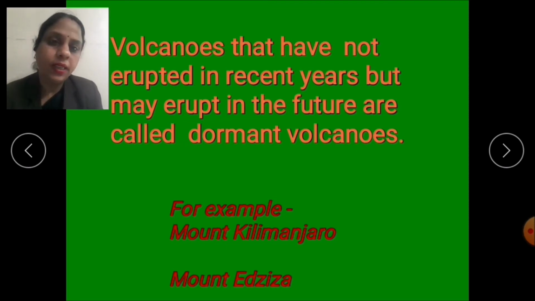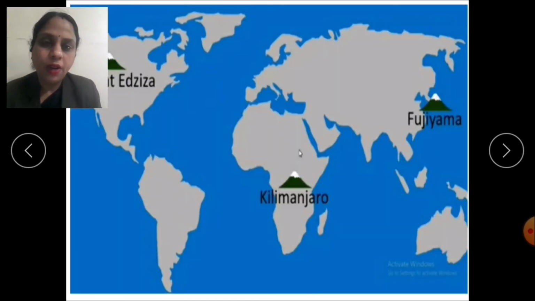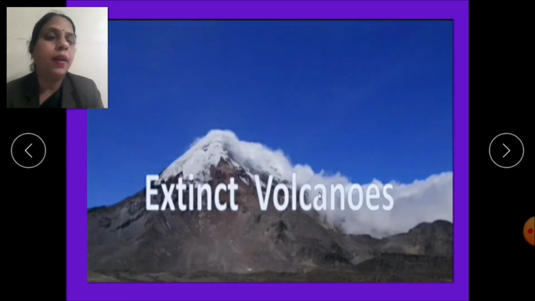And various examples of dormant volcanoes are Mount Kilimanjaro and Mount Adziza. And where do you find these volcanoes? Mount Kilimanjaro in Tanzania and Mount Adziza in Canada. So these were the examples of dormant volcanoes. Now let's see the third and the last type of volcano, that is extinct volcanoes.